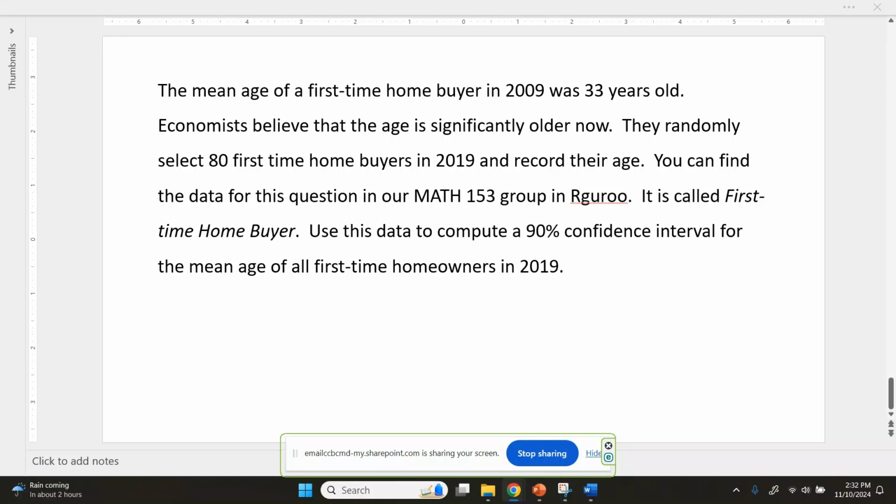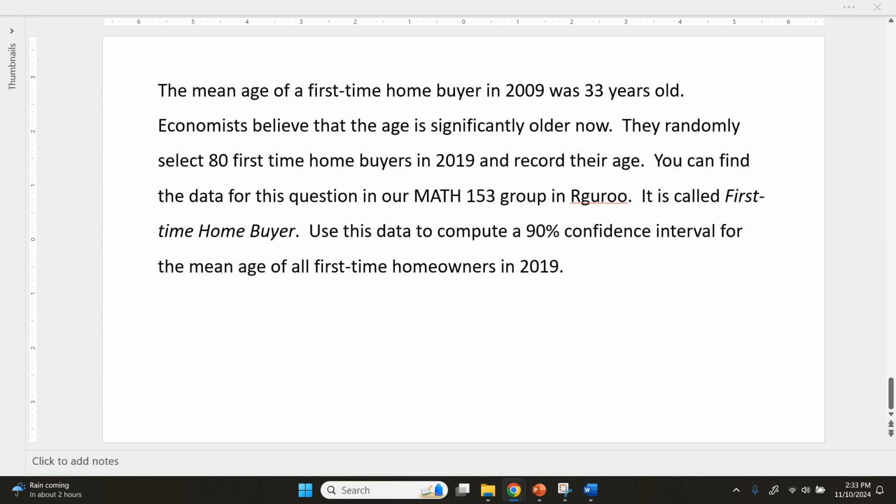The mean age of a first-time home buyer in 2009 was 33 years old. Economists believe that the age is significantly older now. They randomly select 80 first-time home buyers in 2019 and record their age.